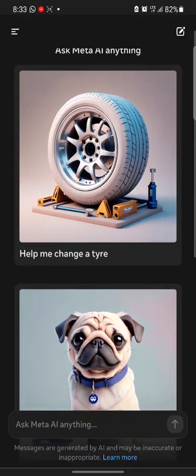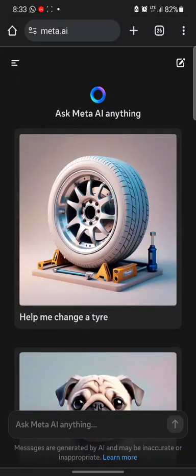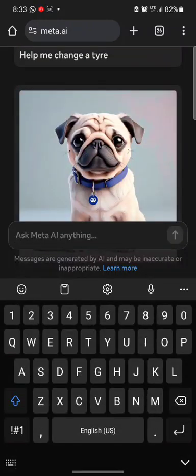All right, so I've logged in already, and the next thing we need to do, what I like using Meta AI for, is creating images. So I can just type imagine.